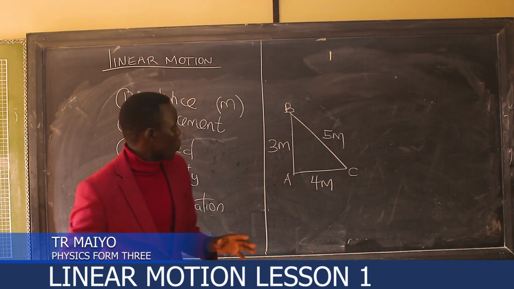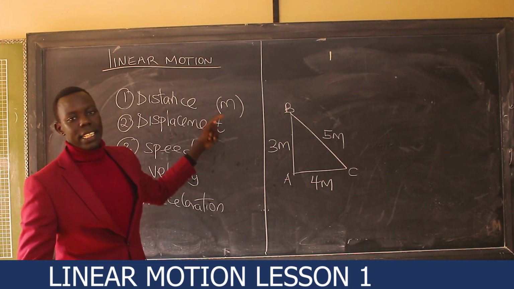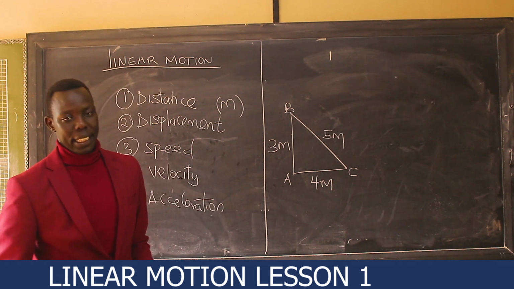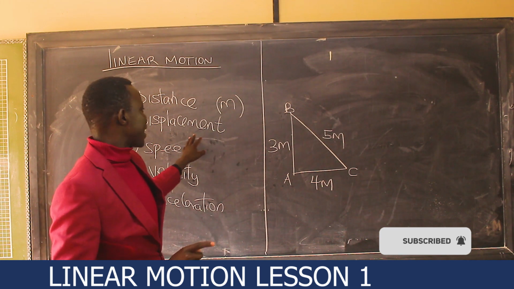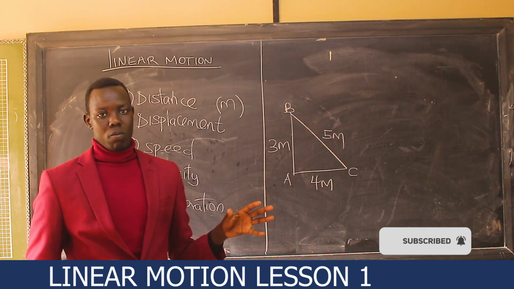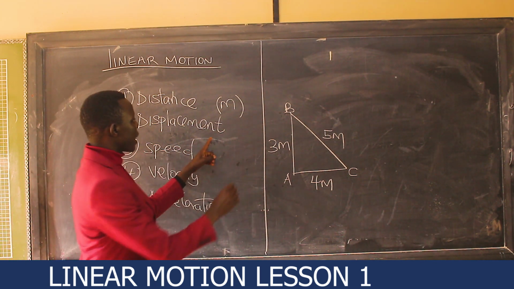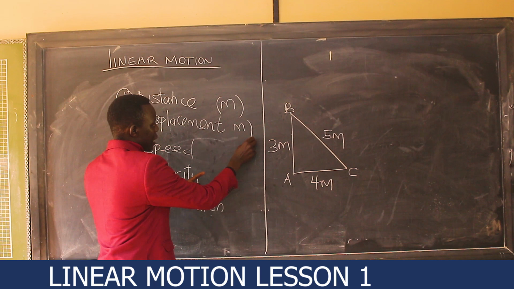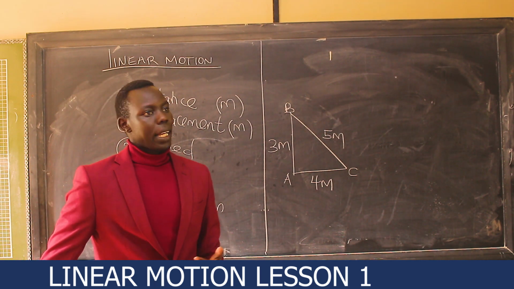Another thing I would like to tell you is that distance is a scalar quantity. It only has the magnitude, that is the size. But displacement is a vector quantity. It has both direction and the size, that is the magnitude. But I have said the SI unit for this is still meters.